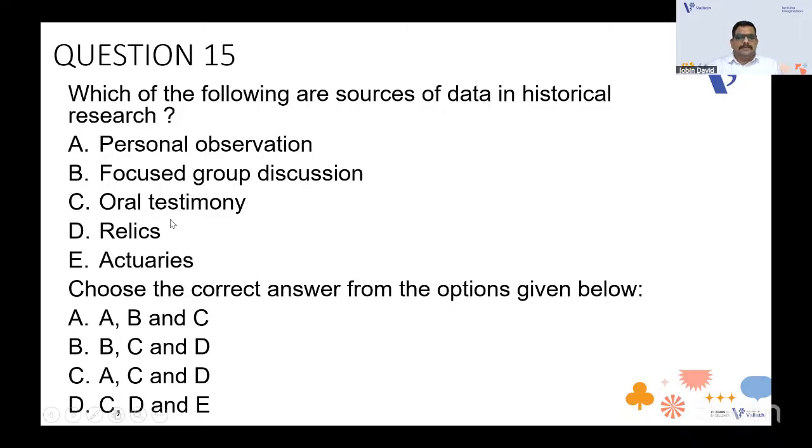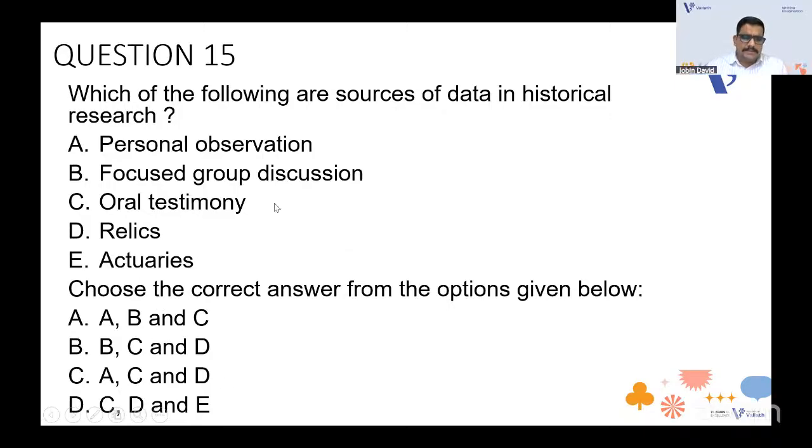Personal observation won't be there, right? Will it be there, Alan? No, personal observation won't be there in historical research. For example, I was not in the era of World War II, so how can I have personal observation? Relics will be there, I think, like the remains of civilizations or World War II. Archives means something like museums and all. Yes, archives will be there. What do you think the answer will be?